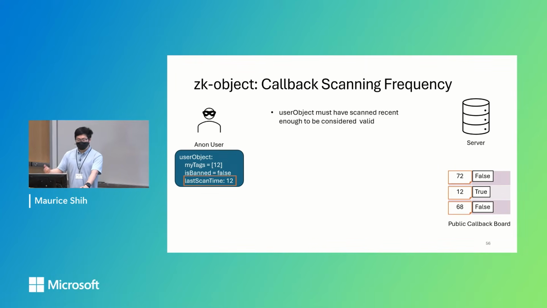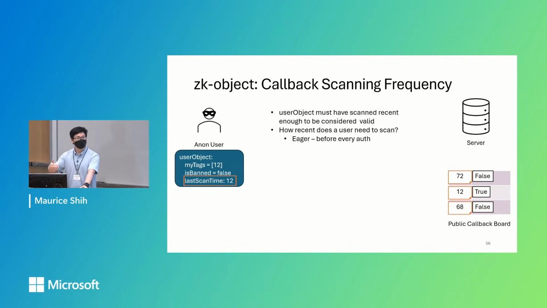And something very similar to this is callback scan frequency. How often does the user object need to scan for these callbacks to be considered valid? So this is a trade-off between how up-to-date the user object can be versus how much work the server and client need to do. So there's the eager scenario where before every authentication, the user has to scan for callbacks.